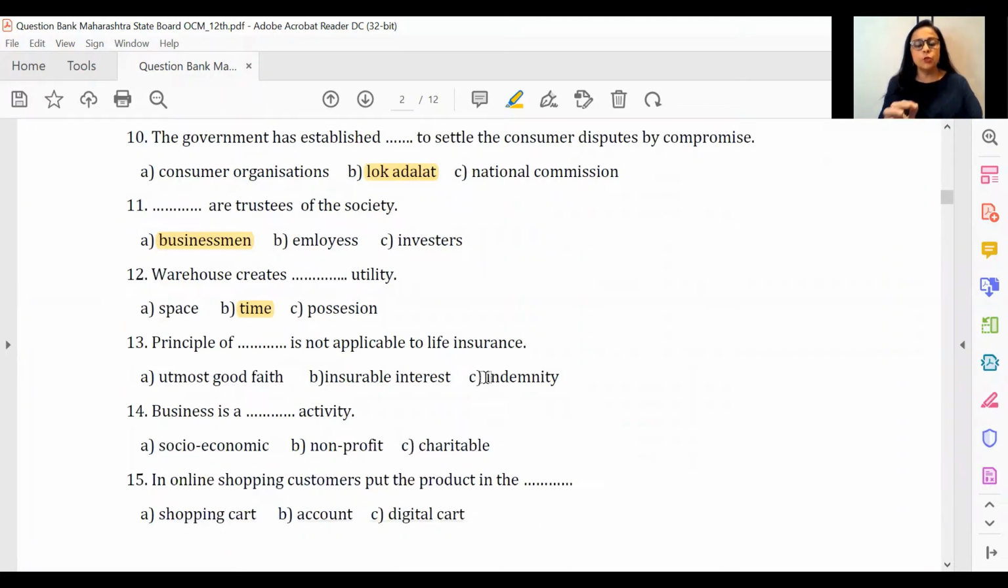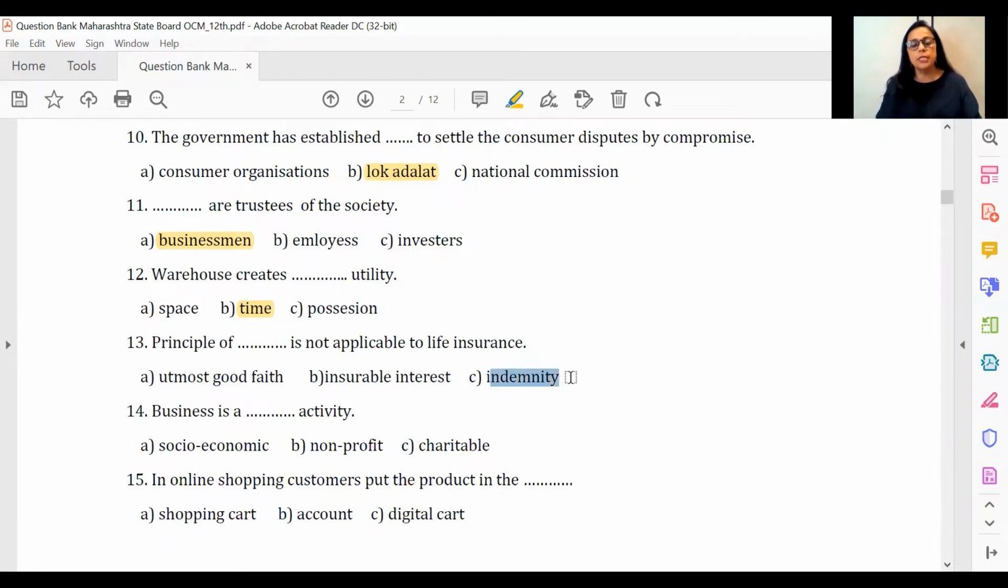Moving ahead, principle of dash is not applicable to life insurance. Please remember, this objective is either coming as an objective or it is definitely coming as a justified question, a hot favorite with the board. You have to actually work out a wonderful answer for this. And the correct answer here is indemnity.